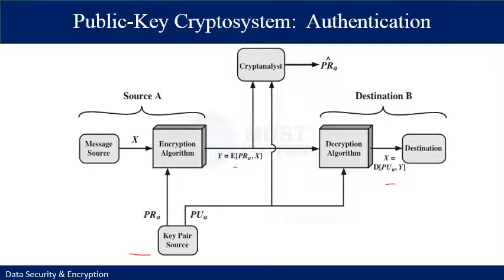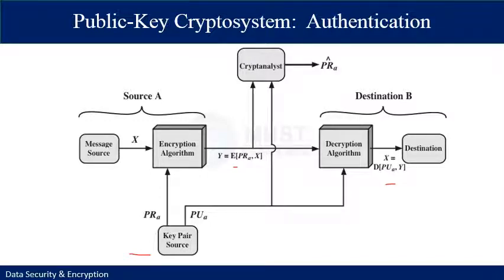A prepares a message to B and encrypts it using its private key before transmitting it. B can decrypt the message using A's public key. Because the message was encrypted using A's private key, only A could have prepared the message. Therefore, the entire encrypted message serves as a digital signature.